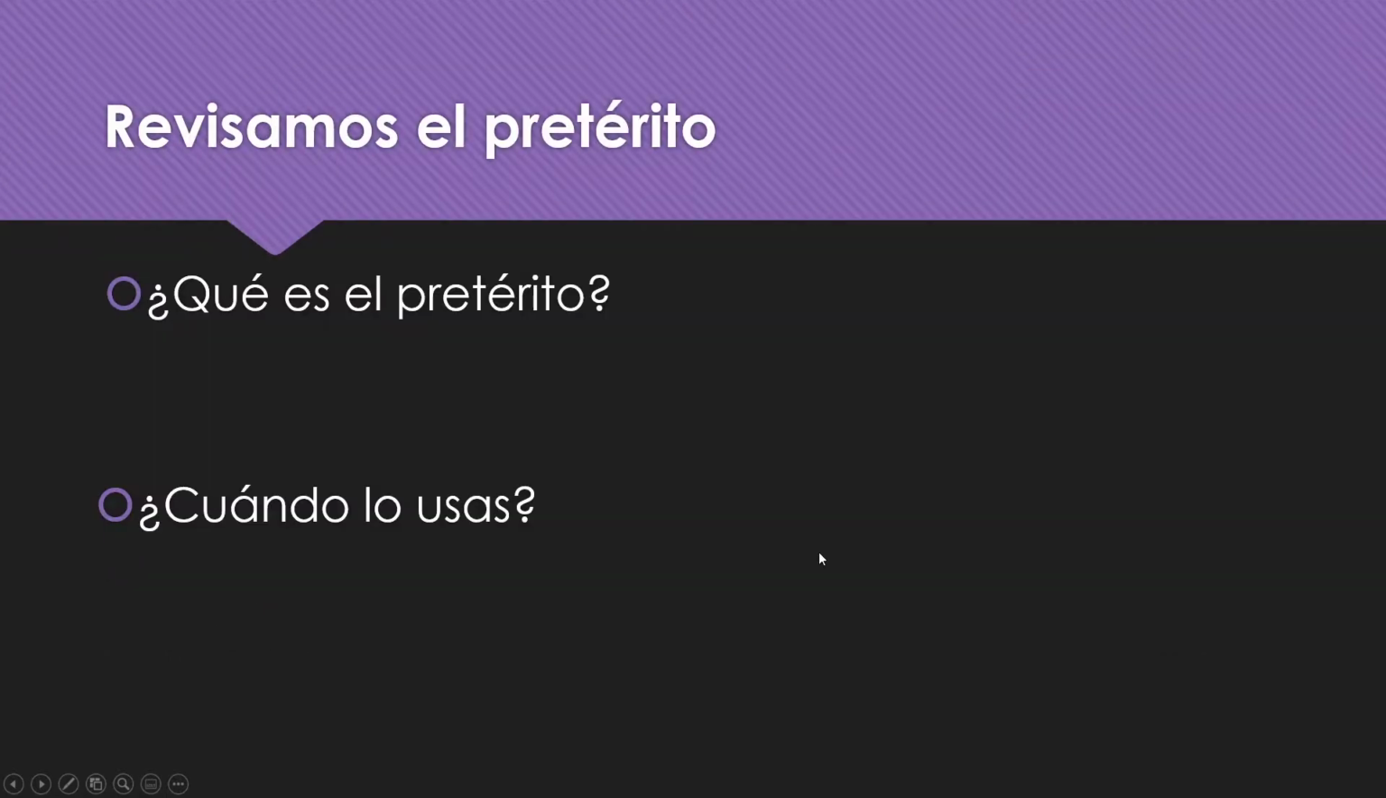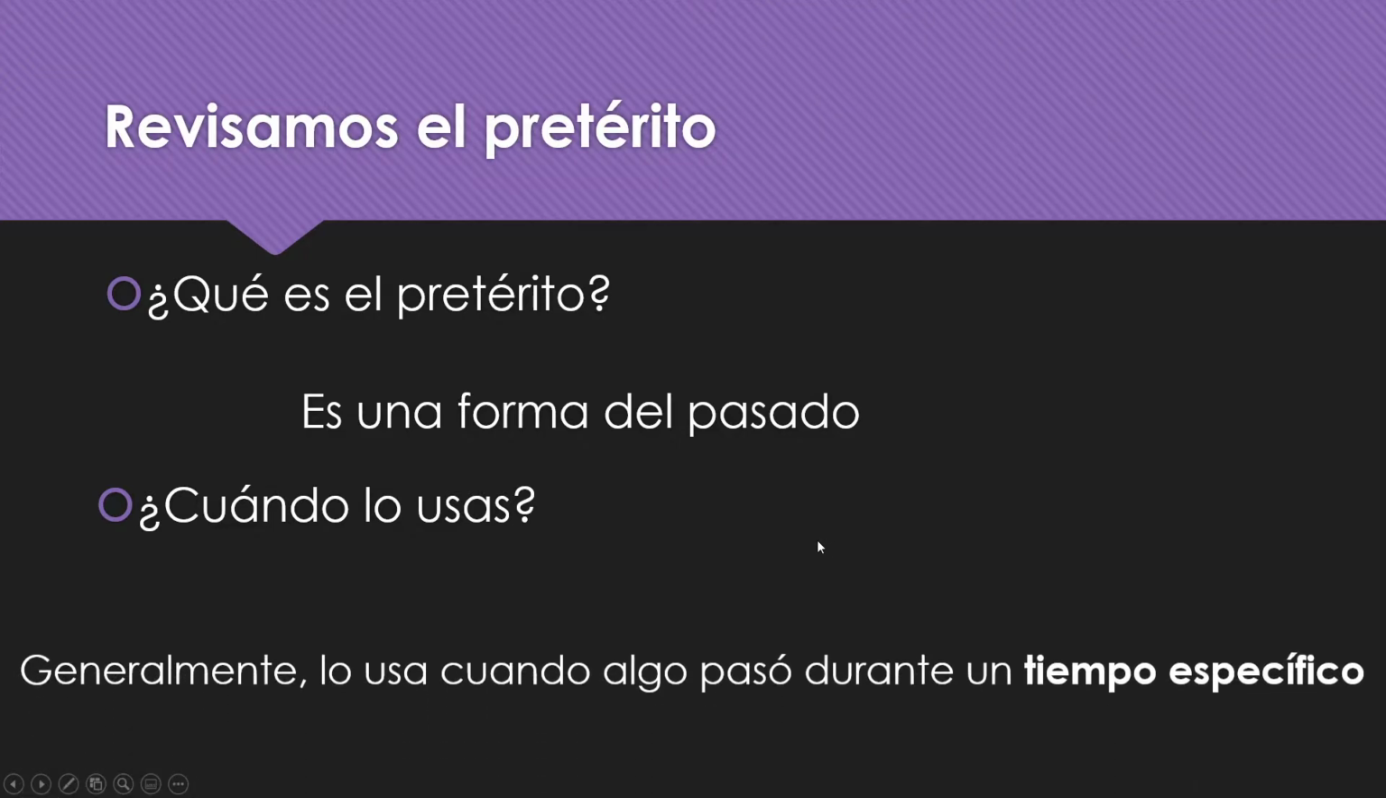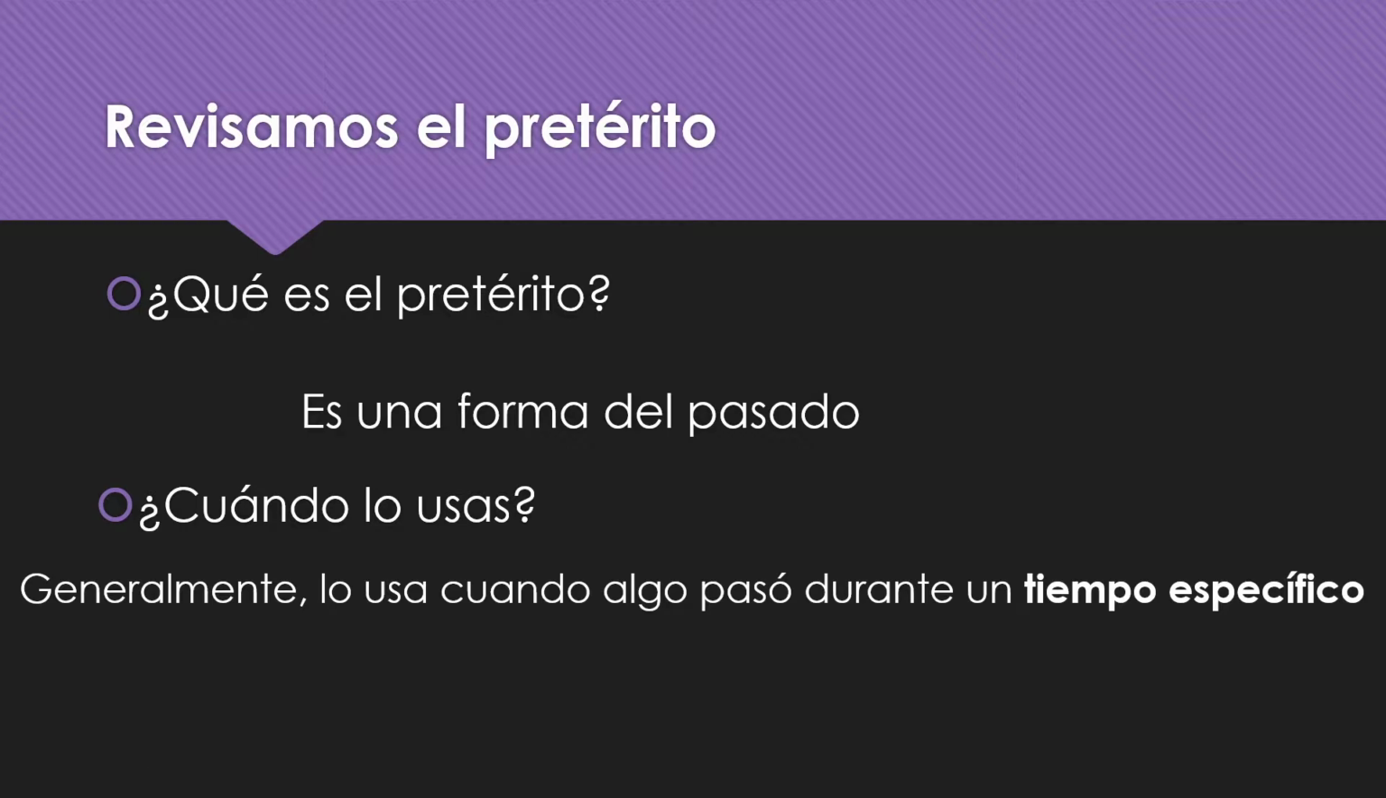All right, ahora vamos a revisar el pretérito. ¿Qué es el pretérito? Es una forma del pasado. ¿Cuándo lo usas? When do we use it? Generalmente lo usa cuando algo pasó durante un tiempo específico. So generally, remember I told you to think of it like a snapshot or a flash in the past. Generally speaking, it's something that happened in the past during a specific time period. There's more to it, but that's all we're going to deal with right now. All right, it's enough to know your conjugations and that it's a specific time period for now.